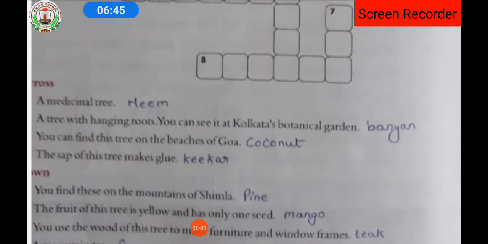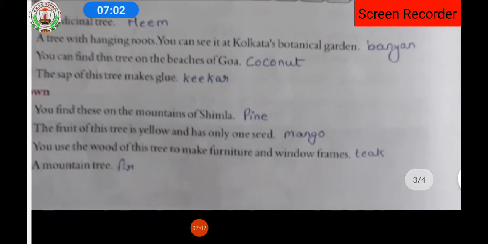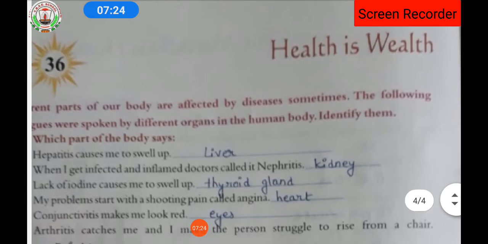Then a tree with fusing roots, which you can see at the Kolkata Botanical Garden, is the banyan. You can find this tree on the beaches of Goa: coconut. The shape of this tree makes glue: kikar. Next, you find this on the mountains of Shimla: pine. The fruit of this tree is yellow and has only one seed: mango. You use the wood of this tree to make furniture and window frames. A mountain tree is fir, F-I-R. So here we have completed this lesson.